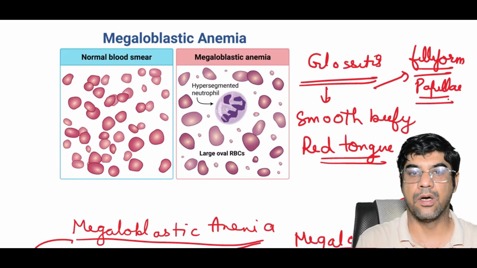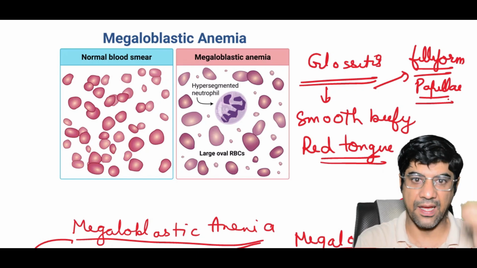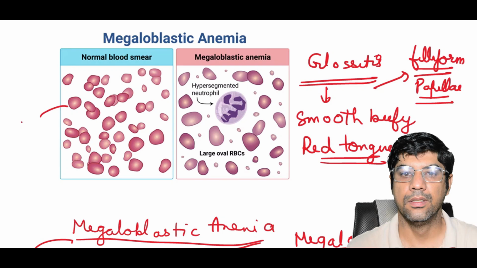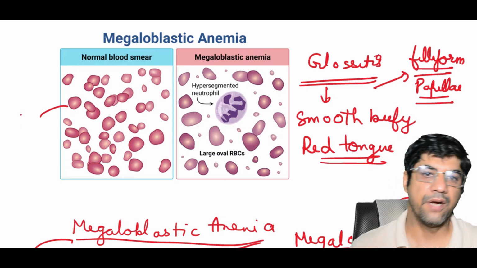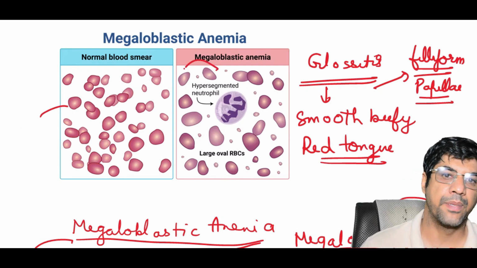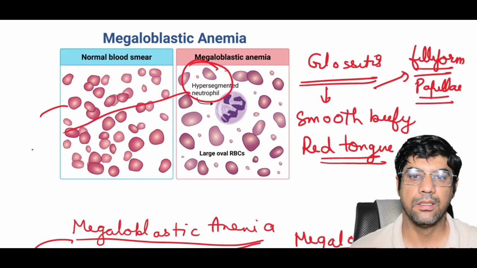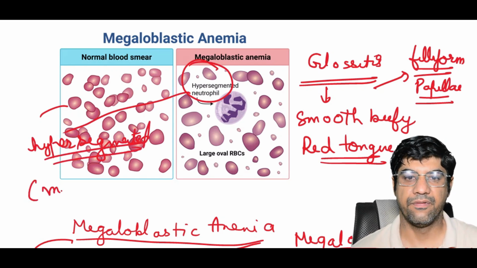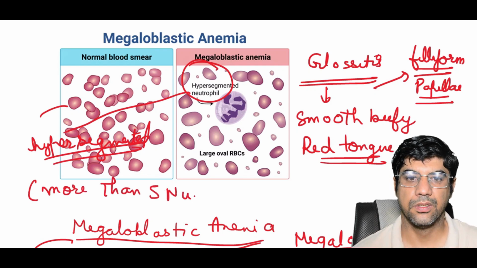The reticulocyte count is low to normal, which reflects ineffective erythropoiesis. Apart from that, you would see hypersegmented neutrophils. That means there are more than 5 nuclear lobes.